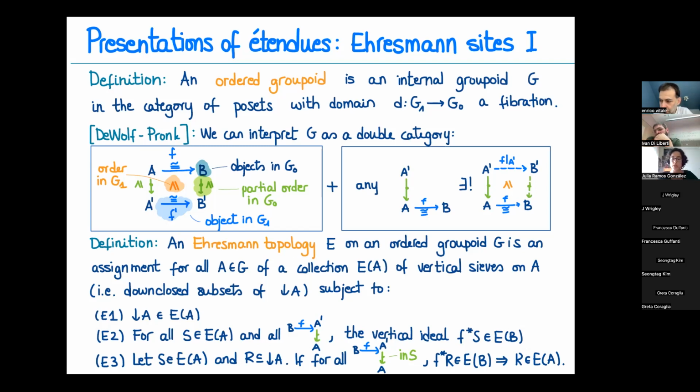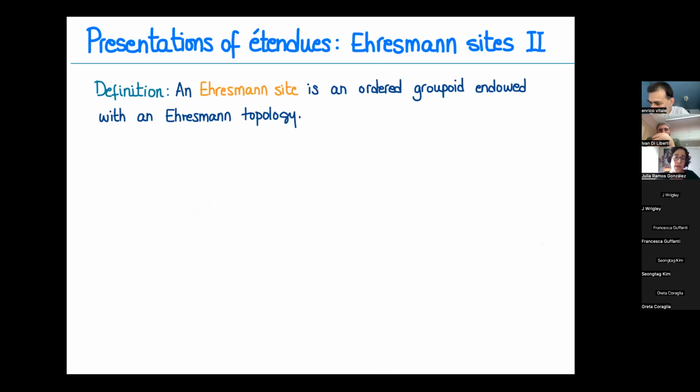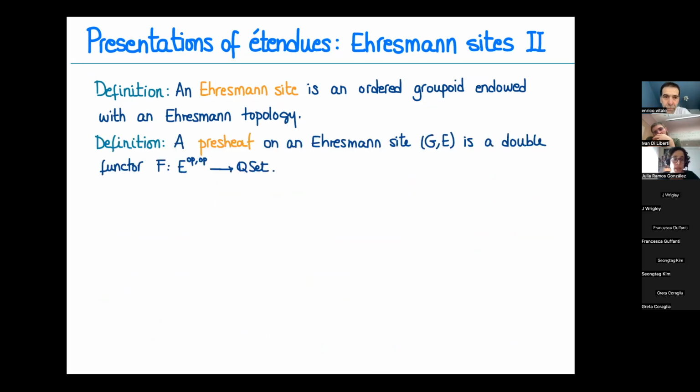So this is an Ehresmann topology, and what we have now is what's called an Ehresmann site, which is an ordered groupoid endowed with this information. And let me define also presheaves and sheaves, which are in a very similar fashion to the Grothendieck part of the story.